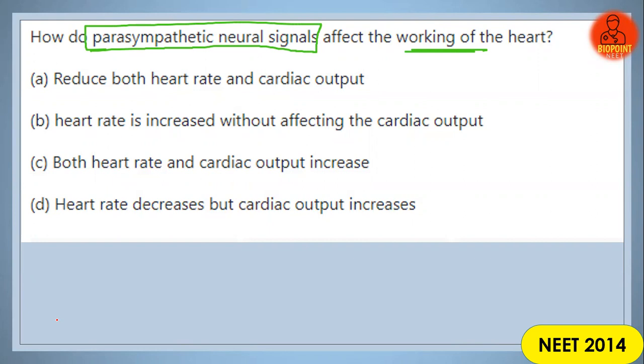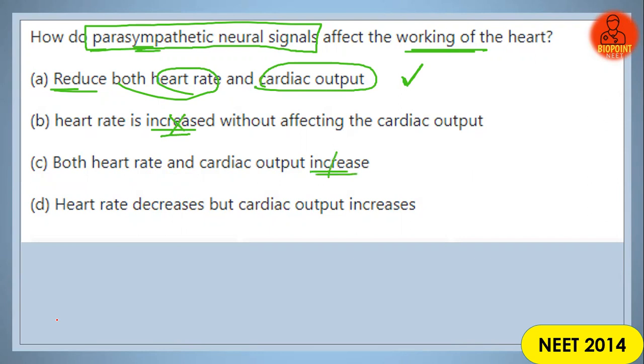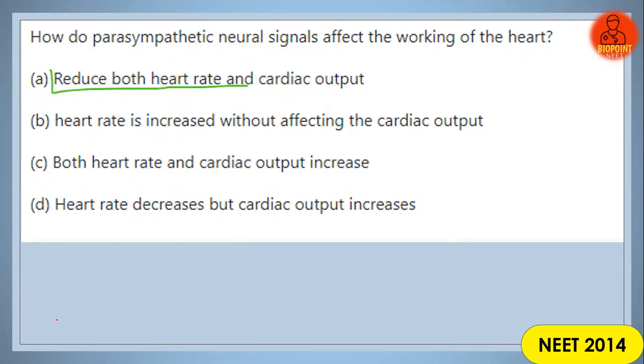Parasympathetic neural signals reduce the heartbeat and the cardiac output also. So the correct answer for the question is option number A. Heartbeat is never increased by it. Heartbeat is increased by the sympathetic nervous system. Heart rate decreases, cardiac output will also decrease. It will never increase. So the correct answer is reduce both heart rate and cardiac output. Option number A is the correct answer.